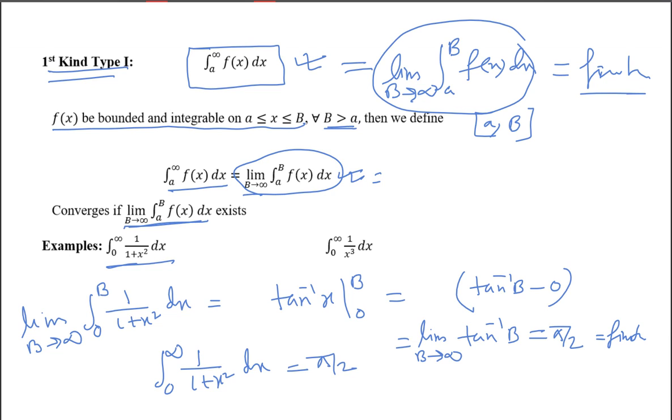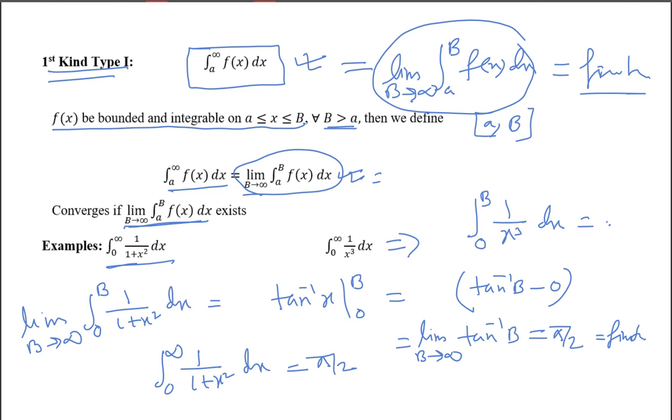Similarly, for this one, you do the same thing. First replace infinity by b, so 0 to b 1 by x cube dx. Then integrate 1 by x cube dx and then put in the value. If you are getting some finite value, then it is convergent.